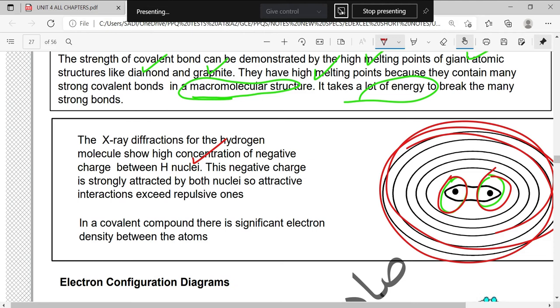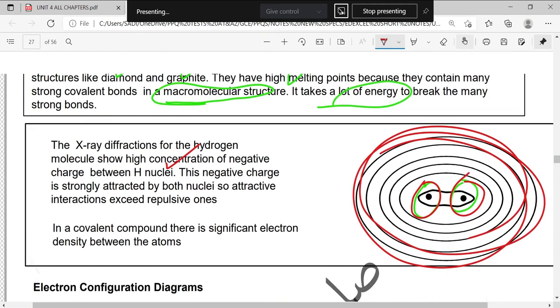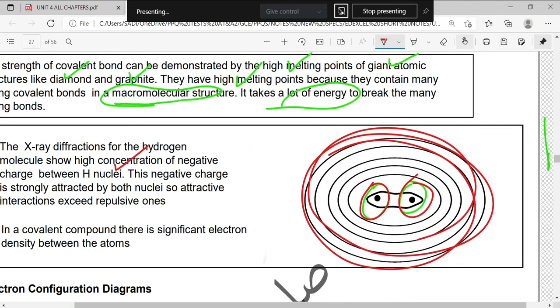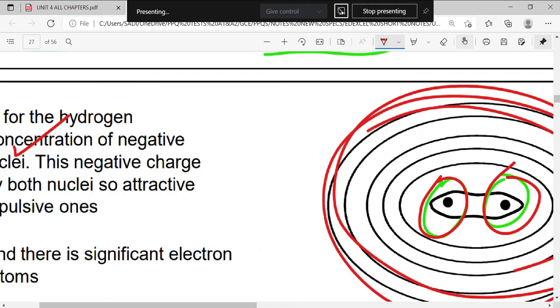In a covalent compound, there is a significant electron density between the atoms. Now we'll classify covalent compounds into two categories. The first one is the polar covalent, and the second one is the non-polar covalent. Let me zoom in so that I can write and give you an example of that.